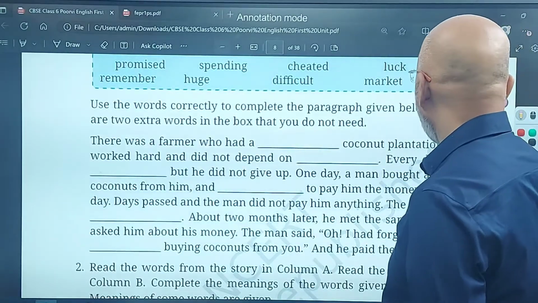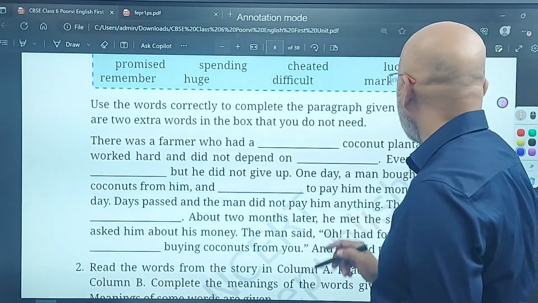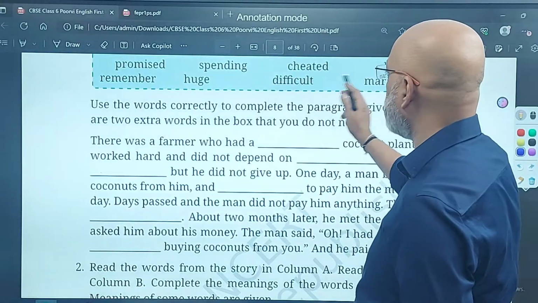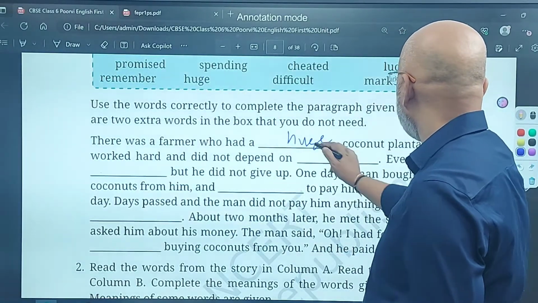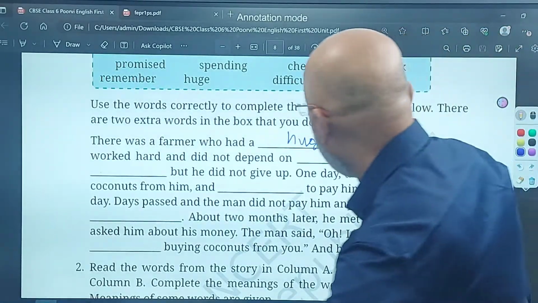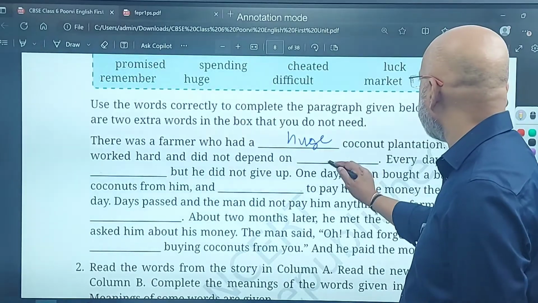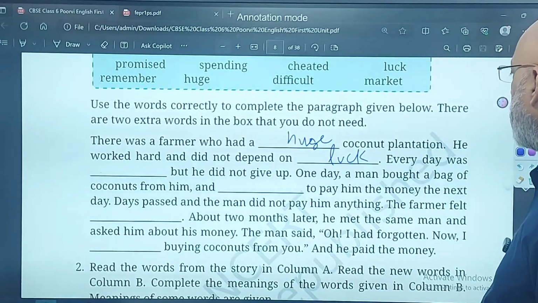There was a farmer who had a... in this one you have to choose 6 words. Okay. Who had a huge coconut plantation. He worked hard and did not depend on luck.